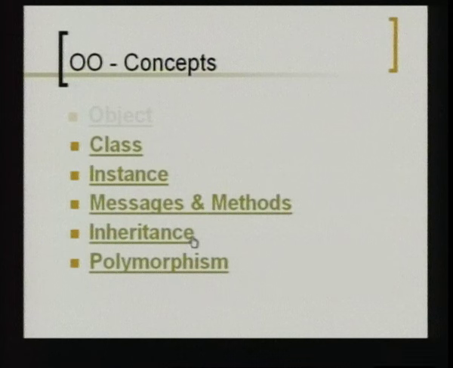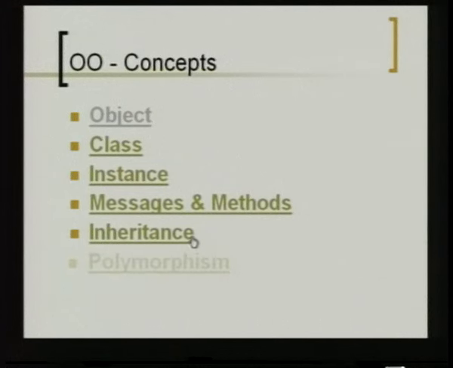Now, this is just a basic introduction. As we see the further concepts of OOP, you will be able to understand better what all other features are involved in this concept. So, first we have something called the object, you have the class, instance, messages and methods, which is nothing but the way of interactions, and two other advanced concepts of inheritance and polymorphism. So, in today's session, we will be seeing the basic concepts of this object, class and so on.